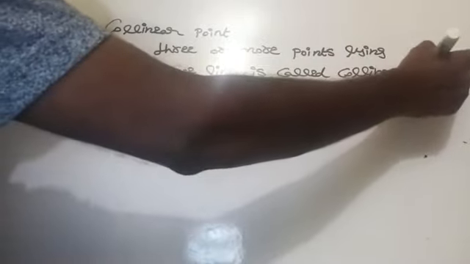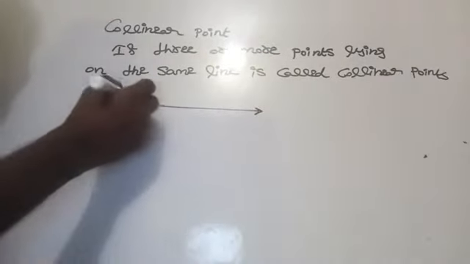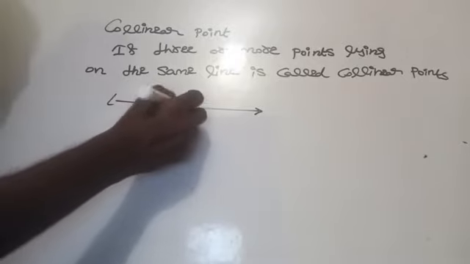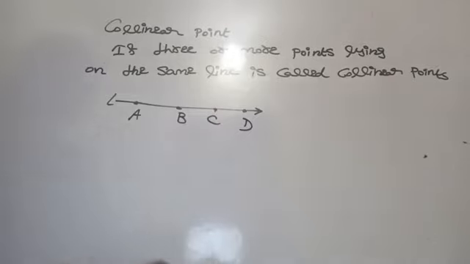This is a line. This is a point A, this is a point B, this is a point C, this is a point D. Here, these are the four points lying on the same line. It is called as what? Collinear points.